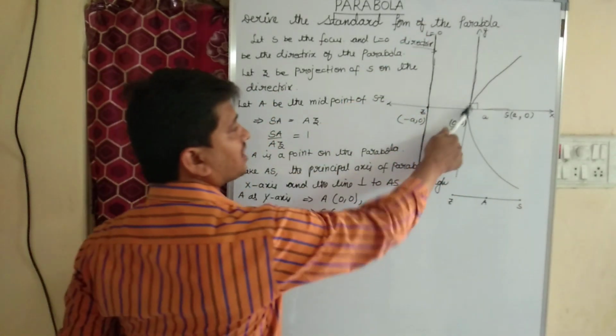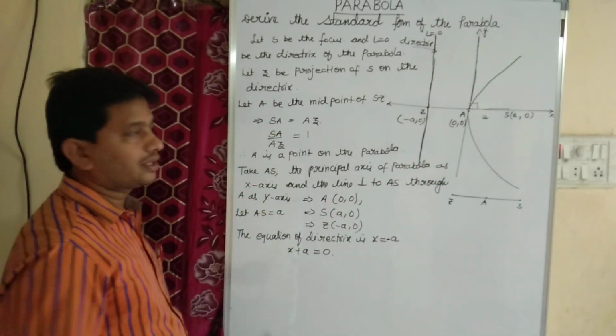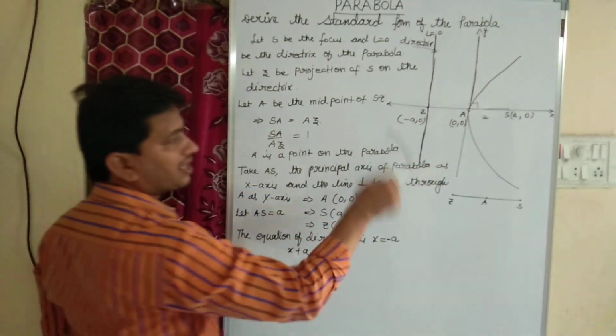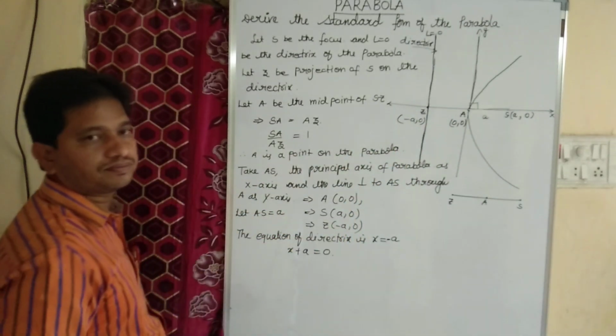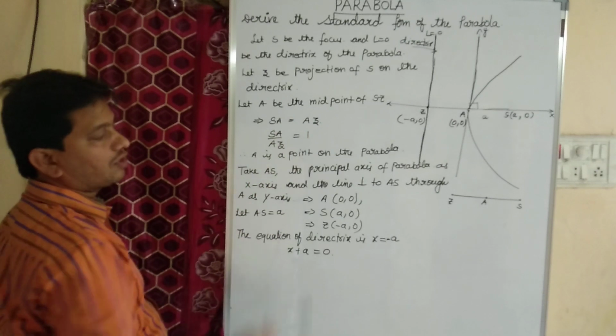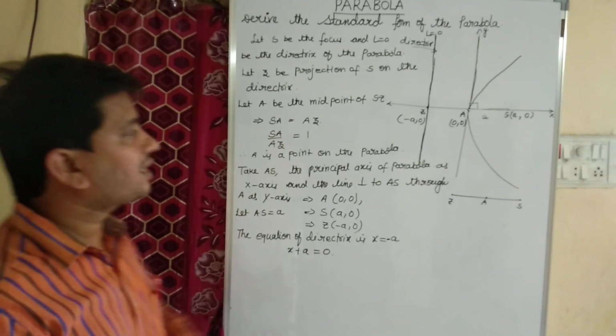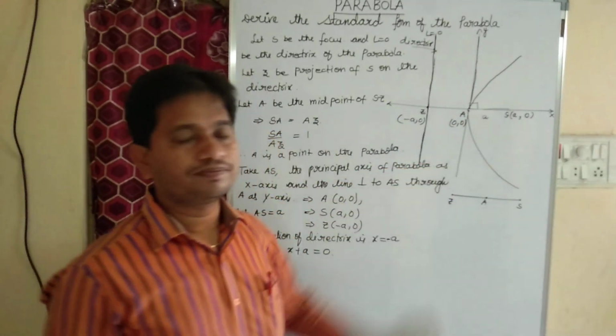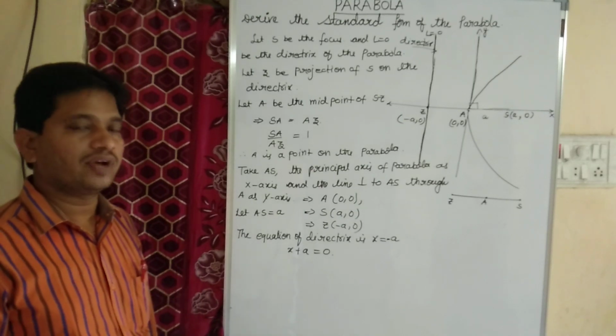And A is the midpoint of SZ, so the distance between S and A must be equal to the distance between A and Z. Therefore, A is the midpoint of SZ.